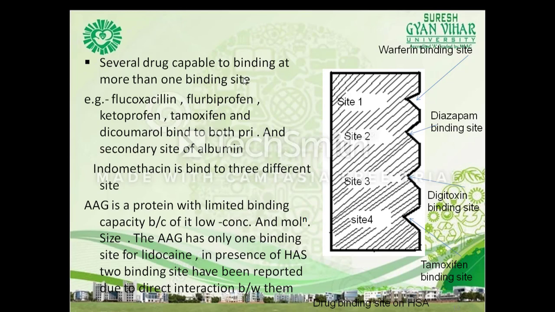Right? So more than one, like flucloxacillin, flurbiprofen, ketoprofen, tamoxifen and dicumarol, bind to both the primary and secondary sites of the albumin. Indomethacin binds to 3 different sites. Right? AAG has a limited binding capacity because of its low concentration and molecule size. The AAG has only one binding site for lidocaine. In the presence of humans, HSA, 2 binding sites have been reported due to the direct interaction between them.